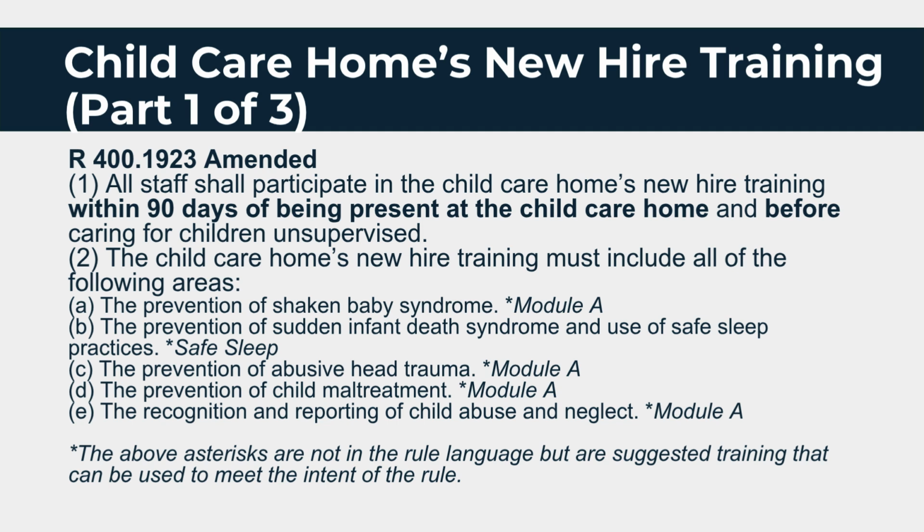Module A. This amendment requires orientation training within 90 days of being present at the home and before anyone works unsupervised. The above asterisks are not in the rule language but are suggested training that can be used to meet the intent of the rule.